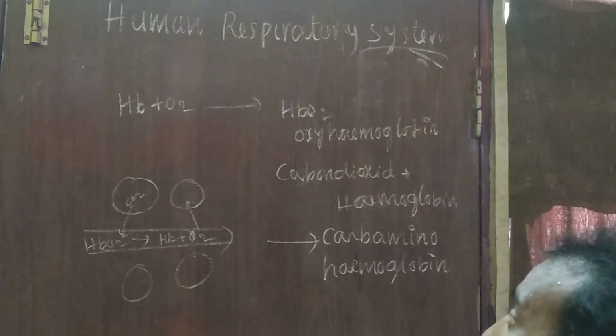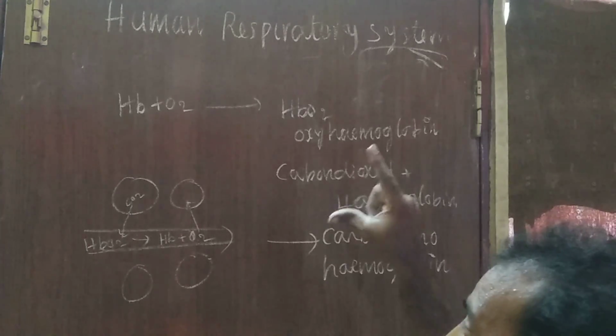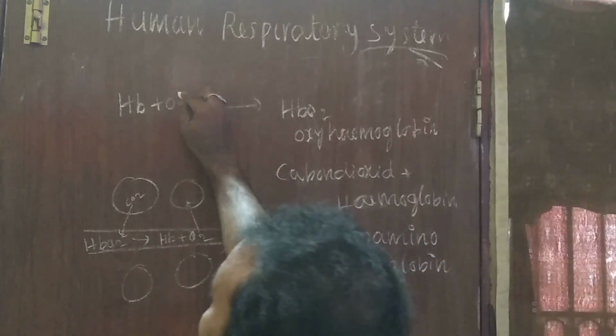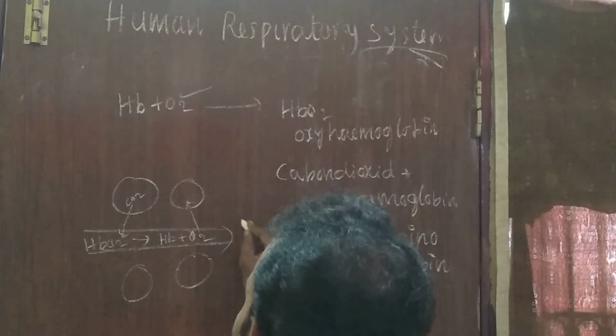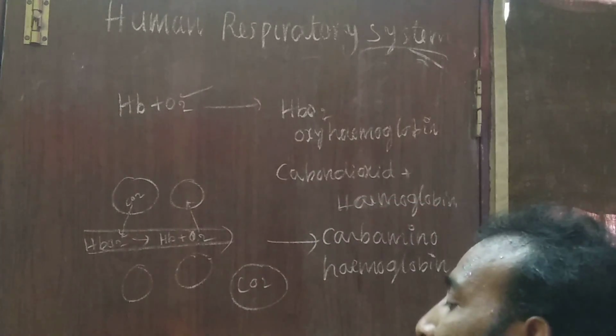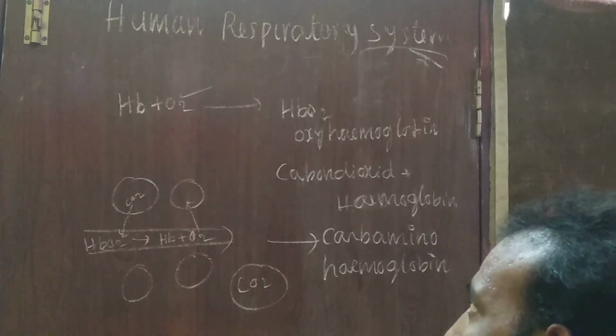So that's why in the human being, hemoglobin is efficient in carrying both oxygen and carbon dioxide. Oxygen and carbon dioxide. Okay? Yes. The remaining topic we will discuss in the next class.